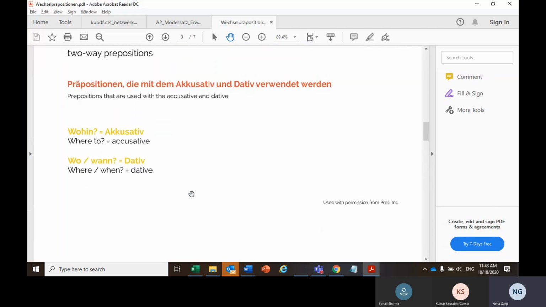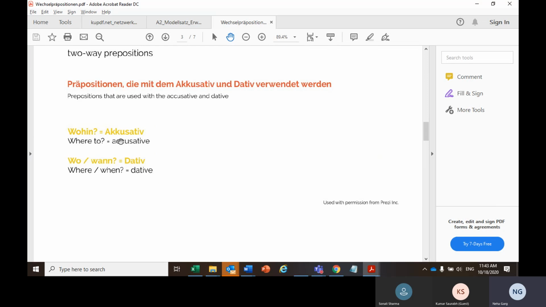So now if we have any situation where wohin is the case, wohin means to where, when there is a movement in your action, in whatever activity you're doing. Now there is a difference between movement and action. Whatever you're doing, action would be there, but that does not mean there will be movement or change in location.